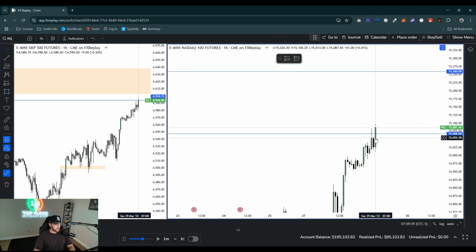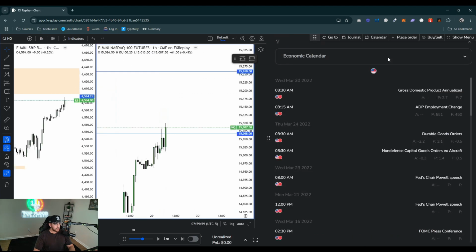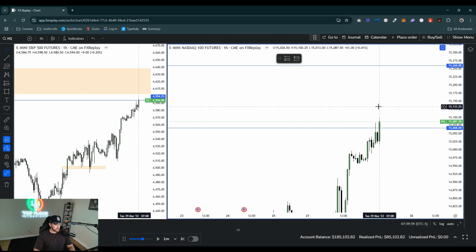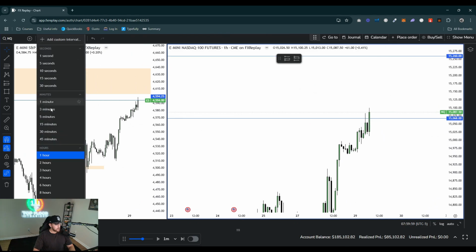So let's go ahead and fast forward to 9:30. Again, we don't have news until Wednesday, and it's GDP. So this hasn't updated. We don't have any news for Thursday or Friday. So it's just literally high impact news on Wednesday. So let's go ahead and close this, and let's go ahead and see how 9:30 opens up.